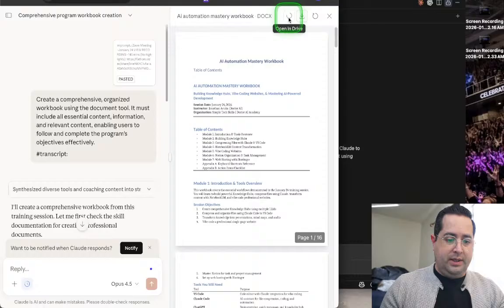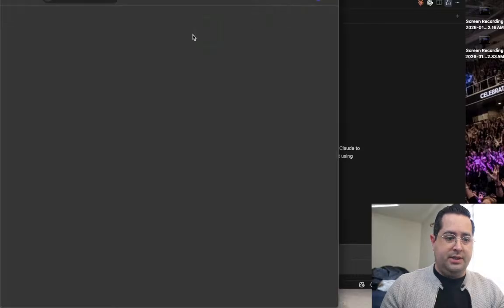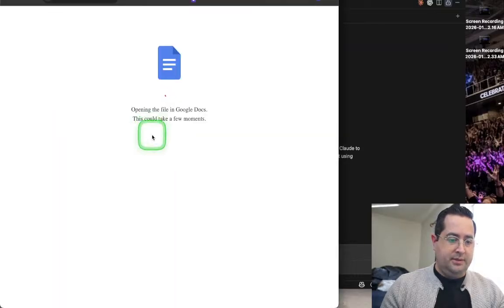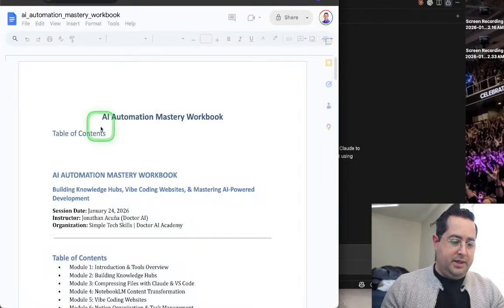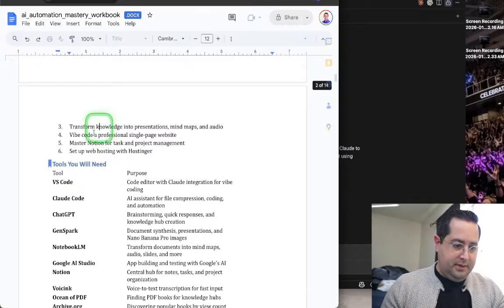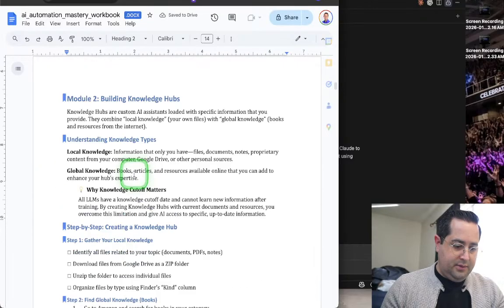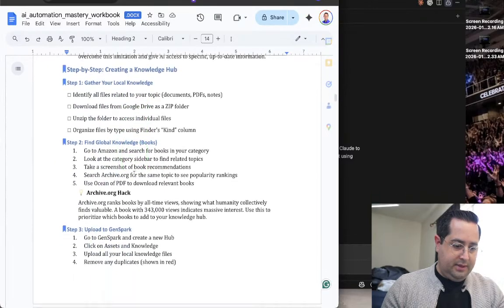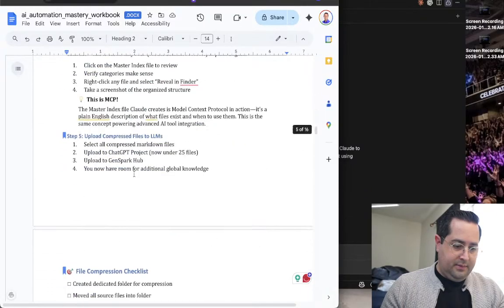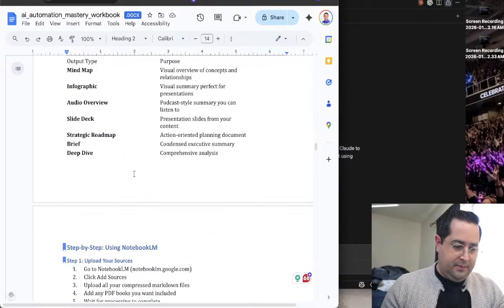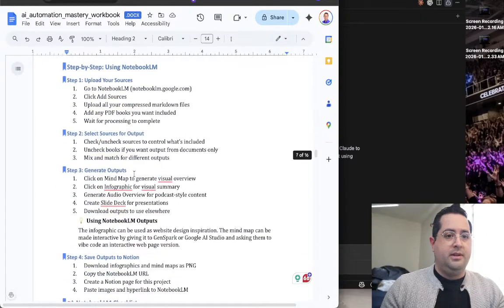I just wanted to quickly create this automation document because Claude is so nice for documents. Oh my gosh. There are just so many things. I mean, this is a masterclass in and of itself.